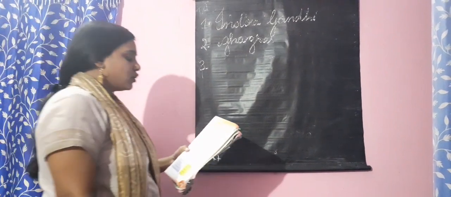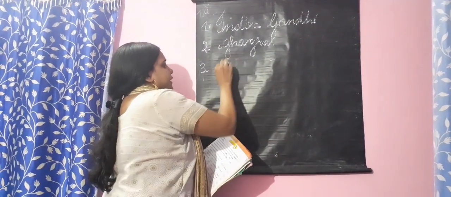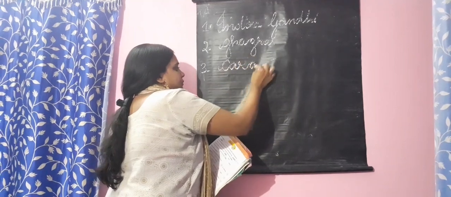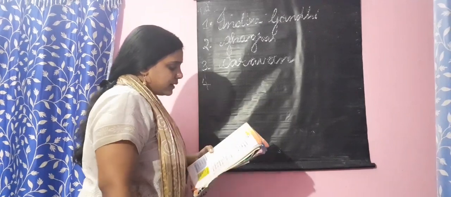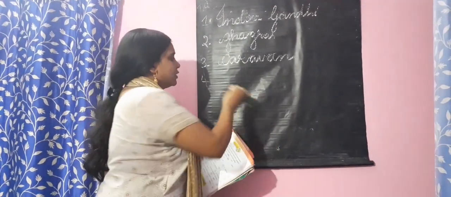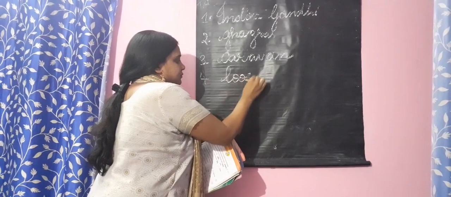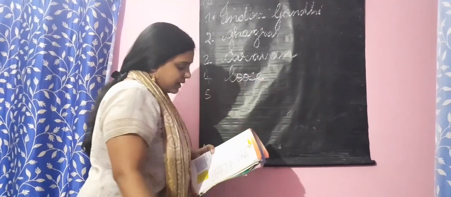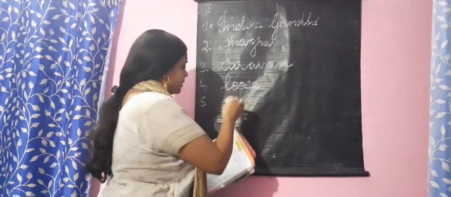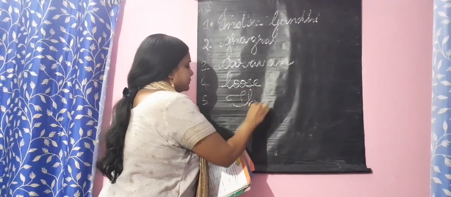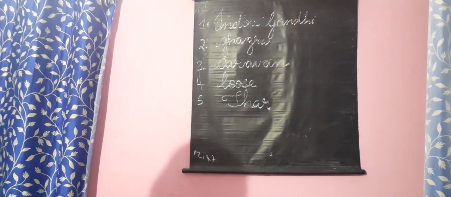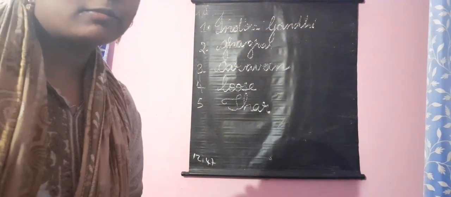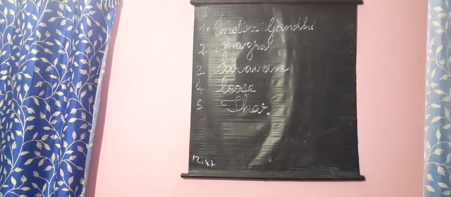Third, people travel on camels across the desert in groups called caravans. A desert is a flat area covered with loose sand. The Great Indian Desert is also known as the Thar Desert. Copy this, children. Copy with proper spellings, okay? If you are finding spellings difficult, please go to the textbook, children. But write properly and neatly.